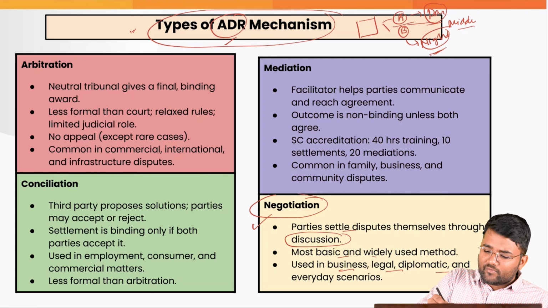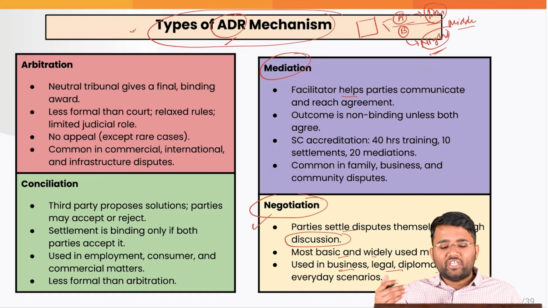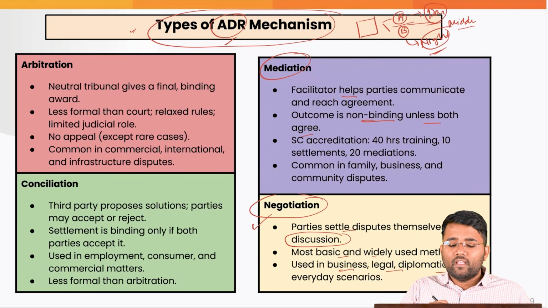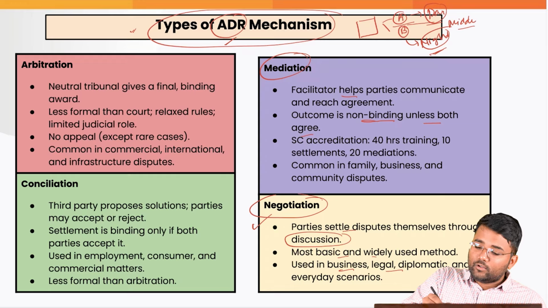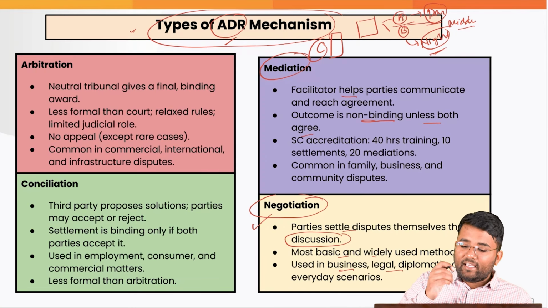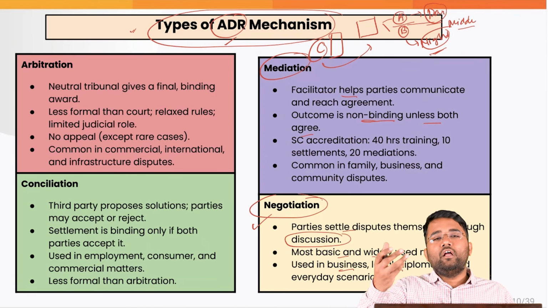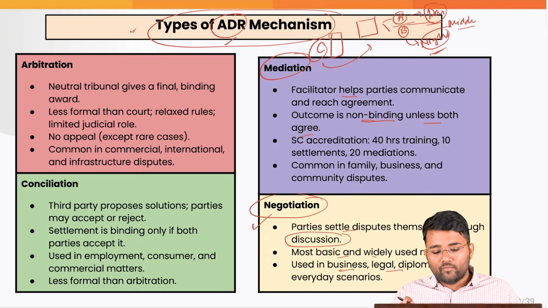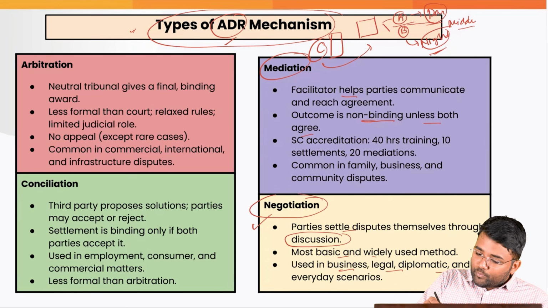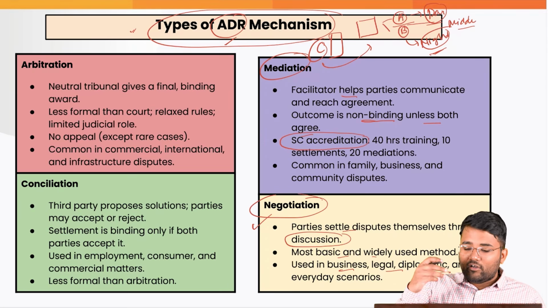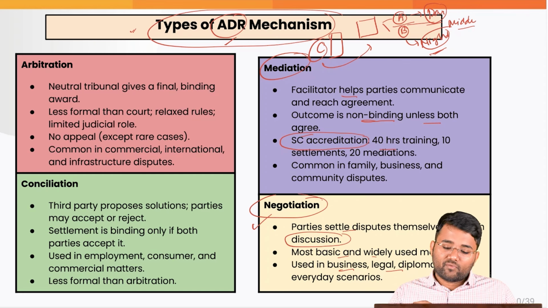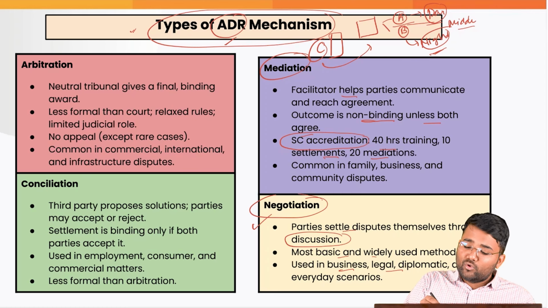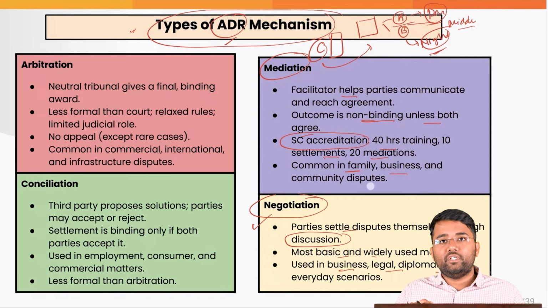Then you have mediation, where the facilitator will help parties communicate and reach agreement. The outcome is non-binding unless both agree. Let's suppose there is person C who is living in another room. He comes and gives certain options to these people A and B, that this can be one of the solutions that you people can follow. Also there is this Supreme Court accreditation, which says that for becoming a mediator, 40 hours of training, 10 settlements, and 20 mediations are necessary. And this is most common in family, business and community disputes.